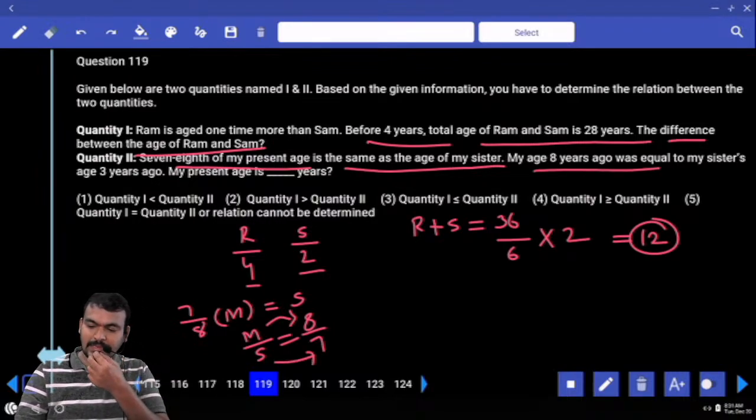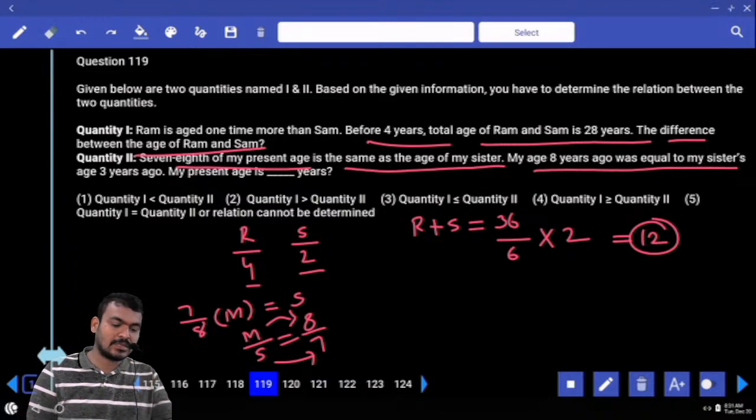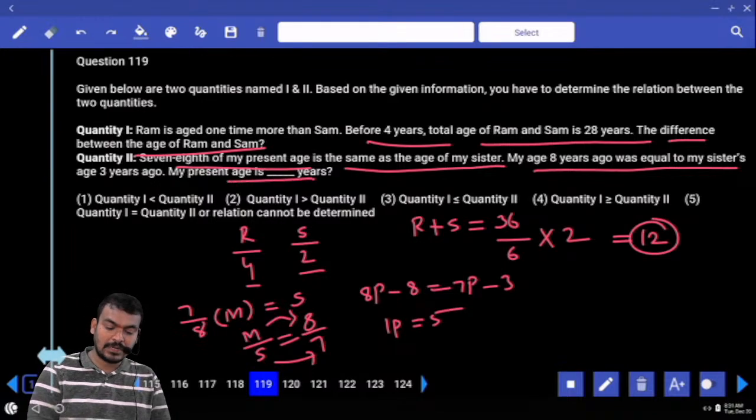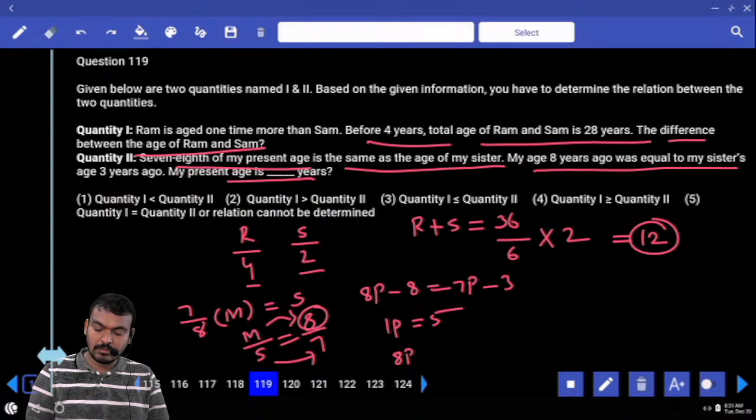My age 8 years ago was equal to my sister's age 3 years ago. Means 8 parts minus 8 is equal to 7 parts minus 3 or not. This one I write: 1 part equals how many years? 5 years or not. What is the question here? My present age. My present means how many parts? 8 parts. What is the 8 parts value? 40 or not? Yes sir.